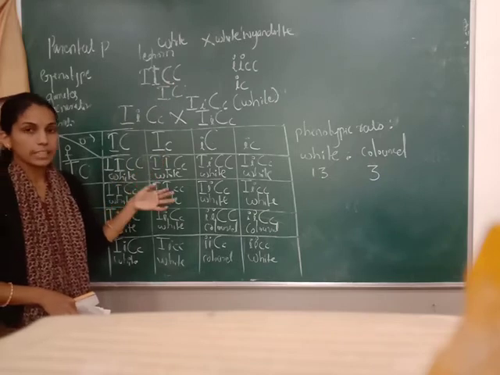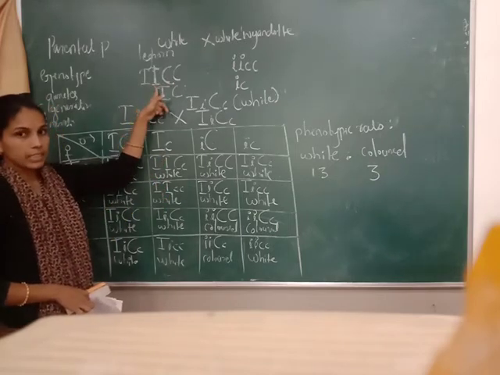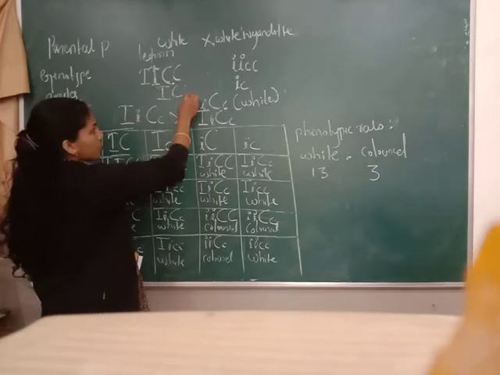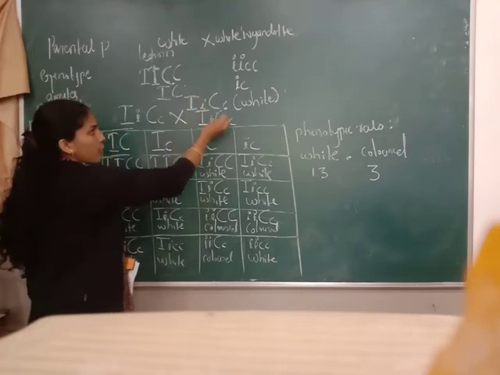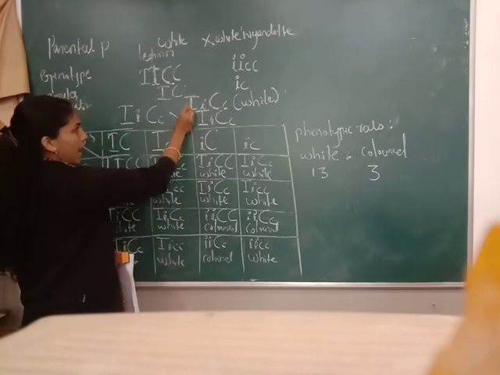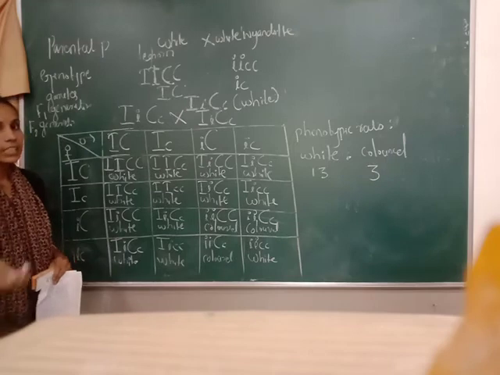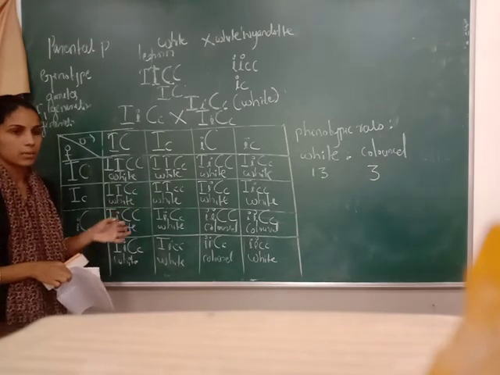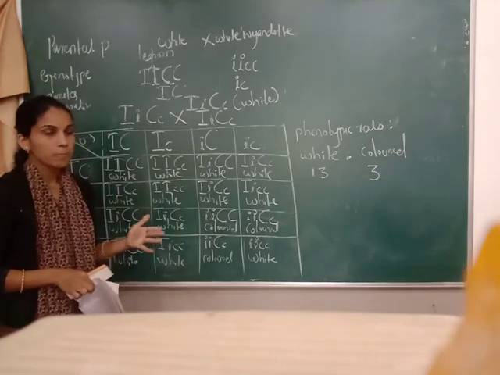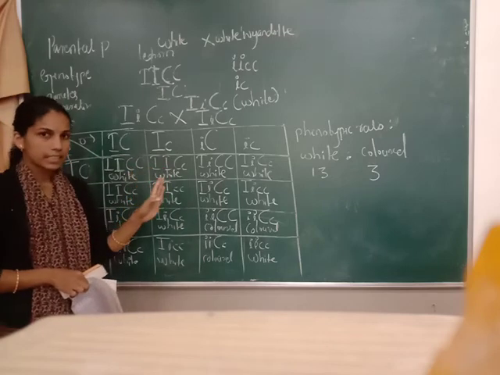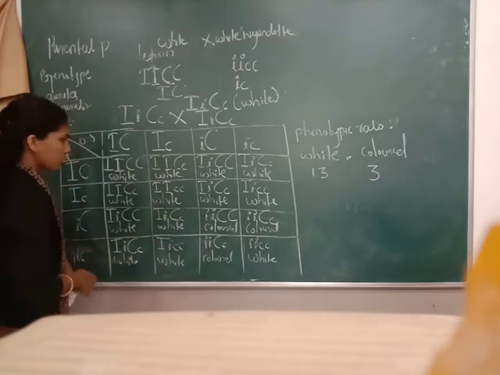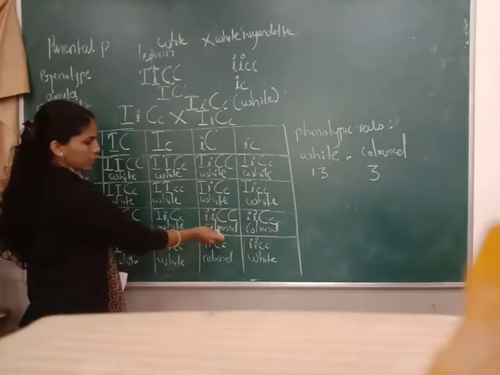C will not express its character because I is the epistatic gene here. I is the inhibitor. So when capital I is present, it expresses its character, white. If C is present or absent, it doesn't matter; I expresses its character, that is white. But in the F2 generation, that C acts as hypostatic. Hypostatic means it is prevented by the epistatic factor. Epistasis will not do anything in the F2 generation. C will start to express its character. So in the F2 generation, C will express its character.